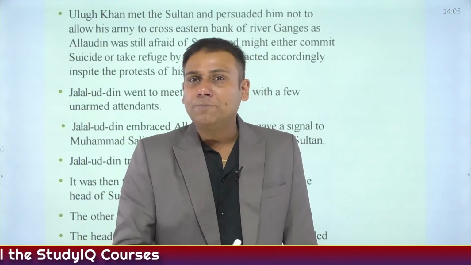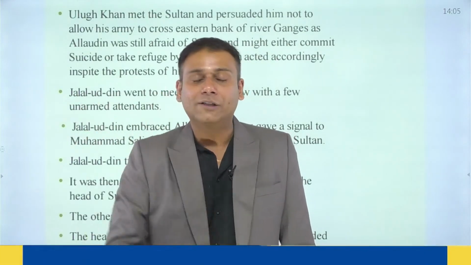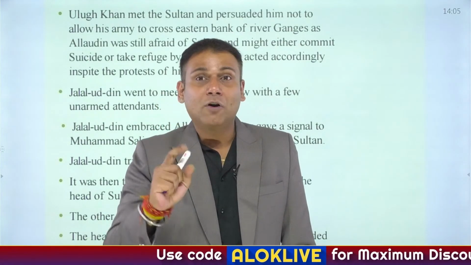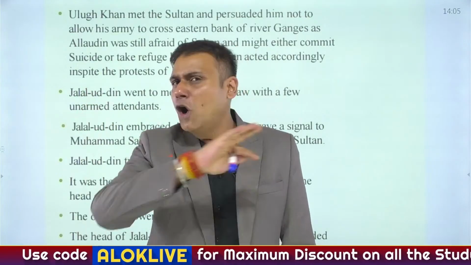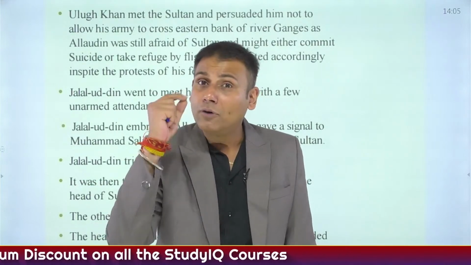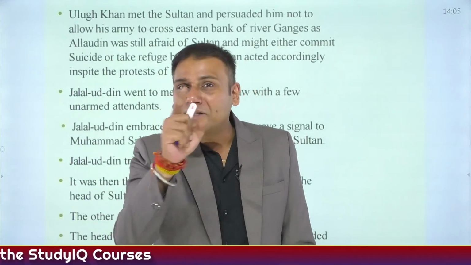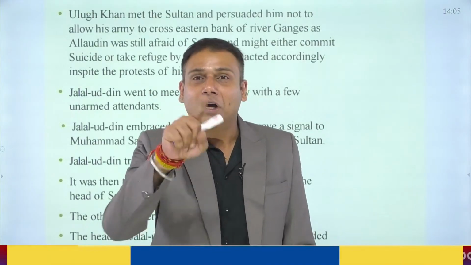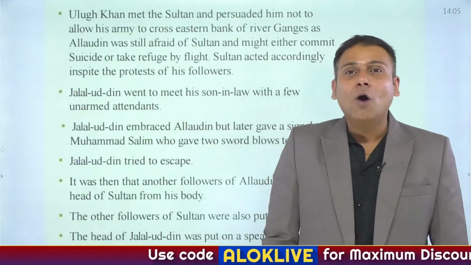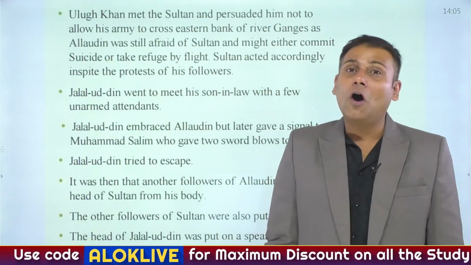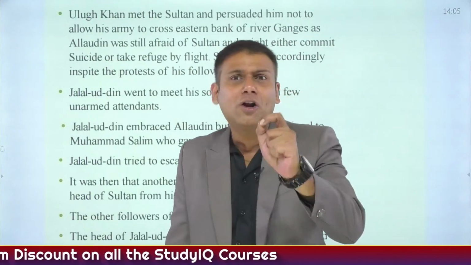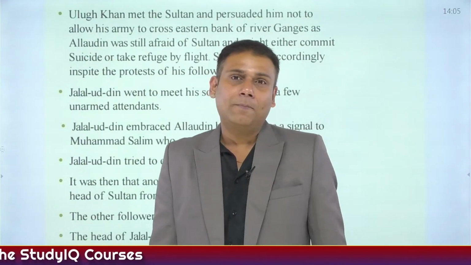This was a message being given by Alauddin Khilji to the governors, that I did not spare my father-in-law for any mistakes that he had committed. He did not commit any mistake, but still I did not spare him. You dare revolt against me. That was a message given by Alauddin Khilji to the governors of the distant provinces. And Ali Gurshap or Alauddin Khilji now sat on the throne of the Khilji dynasty, considered one of the most cruel rulers of the Khilji dynasty.